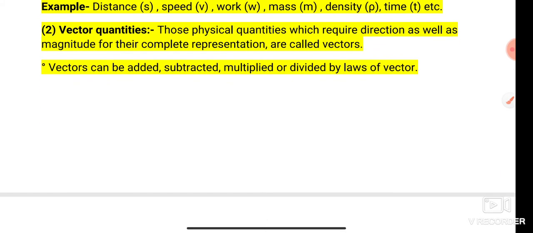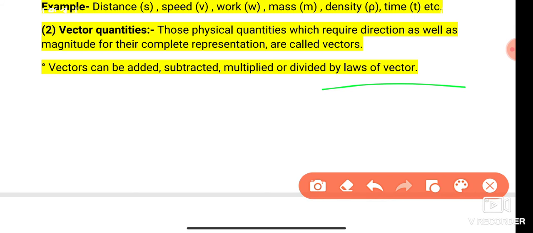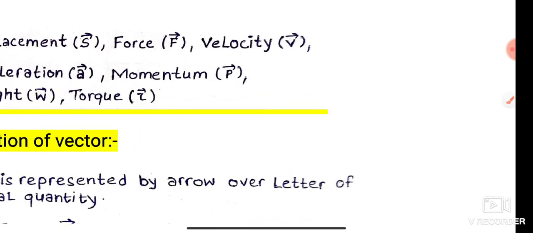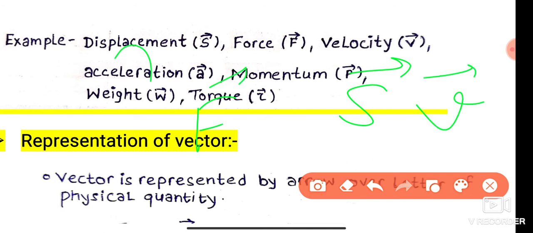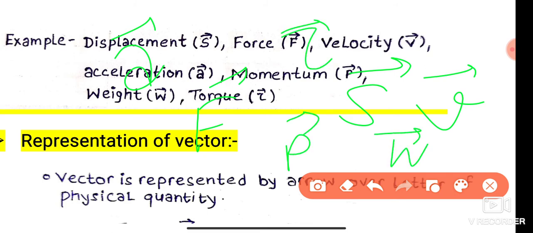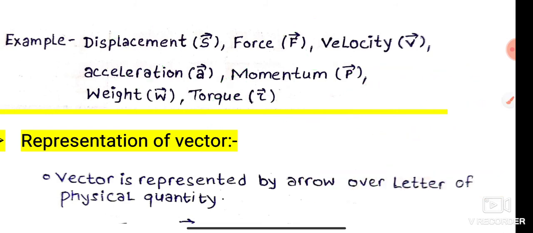Next is vector quantities. Those physical quantities which require direction as well as magnitude for their complete representation are called vector quantities. Vectors can be added and subtracted by the vector laws, and you will study the vector laws in higher classes. Examples of vector quantities: displacement s vector, force F vector, velocity v vector, acceleration a vector, momentum p vector, weight w vector, torque tau vector. These are physical quantities that need direction for explanation.